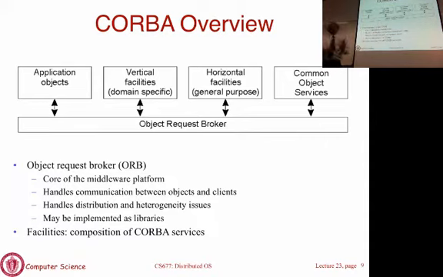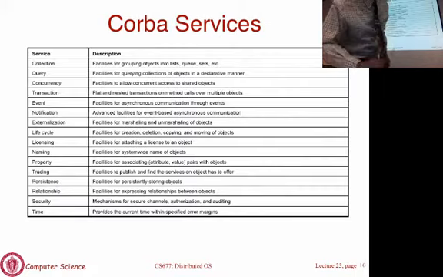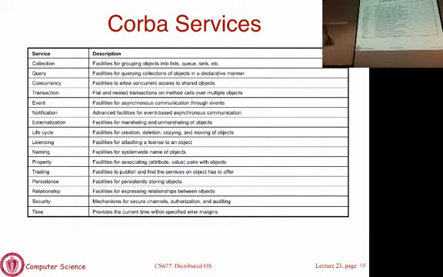So it's a fairly heavyweight middleware in that it provides lots and lots of different services. Any possible service that you would think of when you want to implement your own application would probably be provided in either the general purpose service or the domain specific service. And there's a list of them here. We won't go into all of them, but just to give you some examples, there's a query service. If your application wants to query some data, you can use that interface. There's a concurrency service. If you want to write an application that has threading, you can just use the concurrency service and your code will be threaded for you by the middleware.